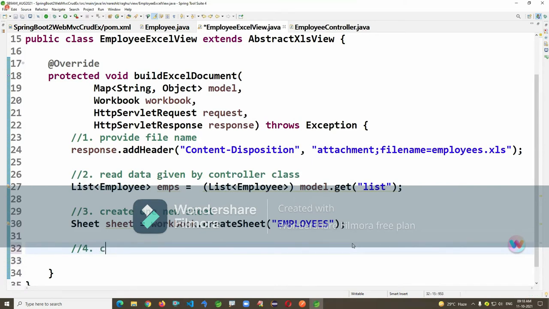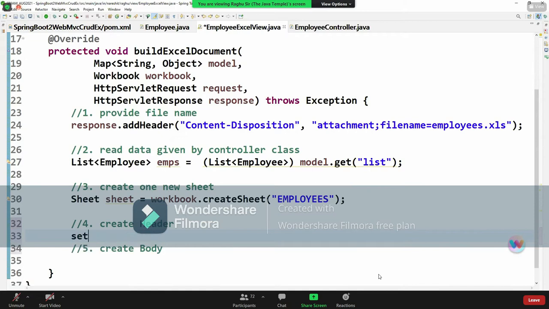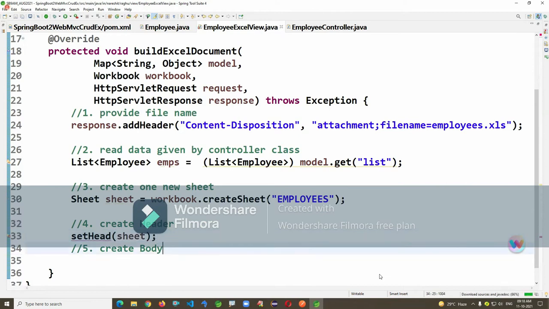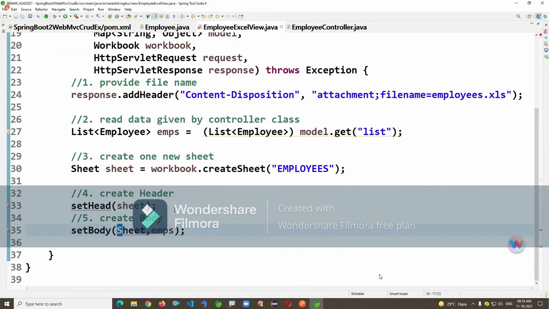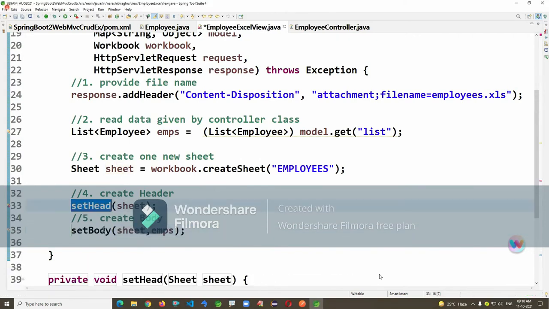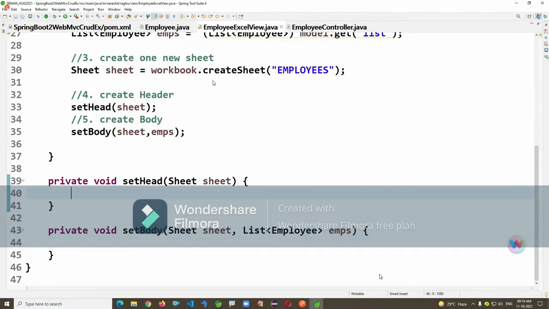Create header, create body. I'm just writing my own methods here. setHead, pass sheet, setBody, pass sheet comma emps. These are two methods, my own private methods I'm mentioning. What is the meaning of setHead? I'm just constructing row 0. Creating row 0, I'm just calling it setHead.